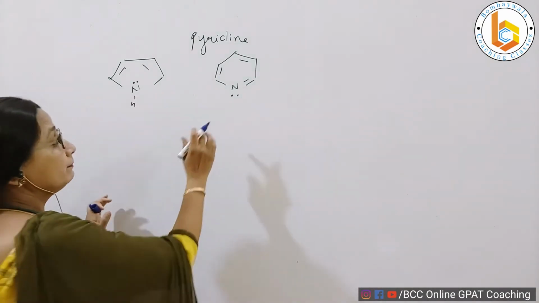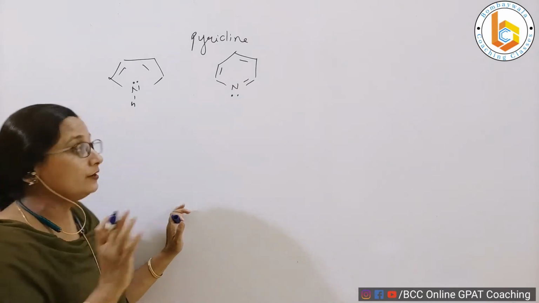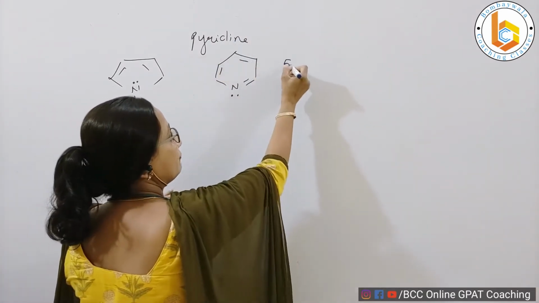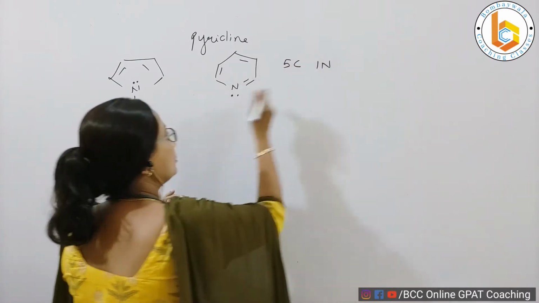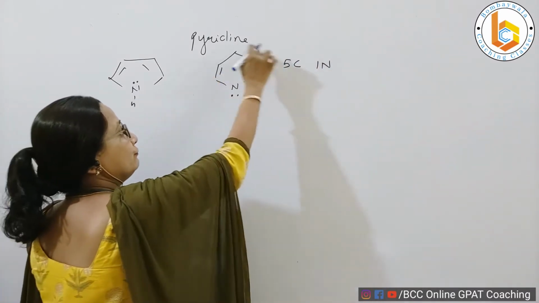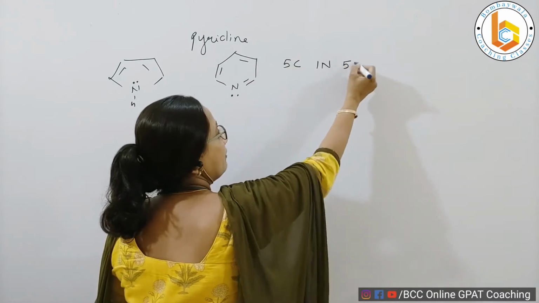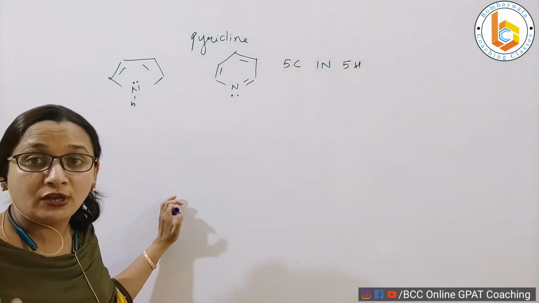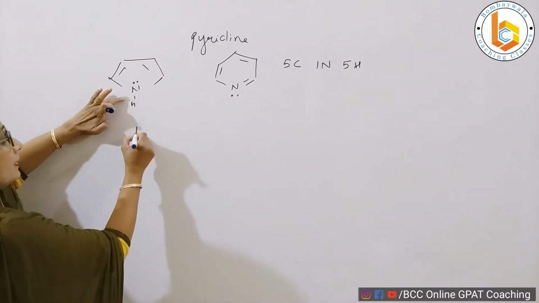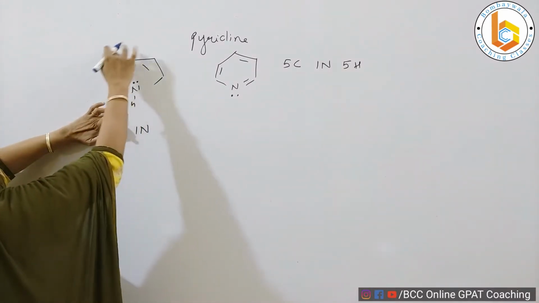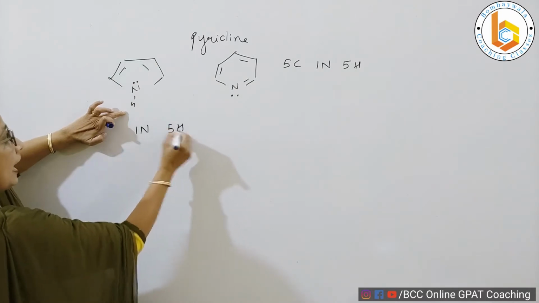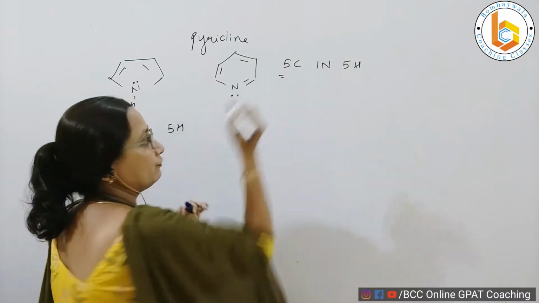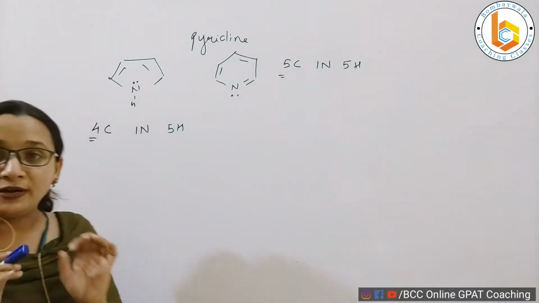If I discuss the structure, pyridine is 1, 2, 3, 4, 5, 6. So there are 5 carbons, there is 1 nitrogen, and the total number of hydrogens is 1, 2, 3, 4, 5. So there are 5 hydrogens. Now remember we did the same thing when we were talking about pyrrole. We said that it contains 1 nitrogen, 5 hydrogens and 4 carbons. The only difference is the number of carbons, right?